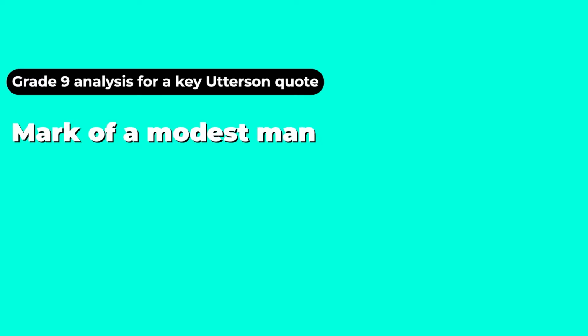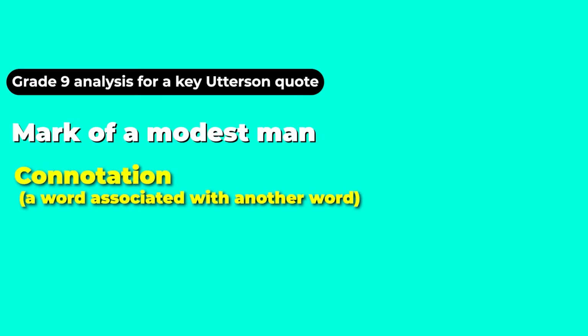So the first technique we're going to look at is connotation. Remember, connotation is a word associated with another word. Mark associates a stain. So the fact that he's got a mark of a modest man shows that perhaps because he tries so hard to attain this Victorian standard of having high morals, of conducting himself with rectitude, it has actually marked and stained him permanently.